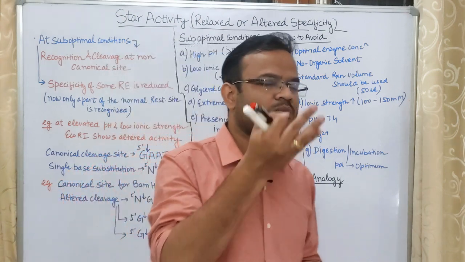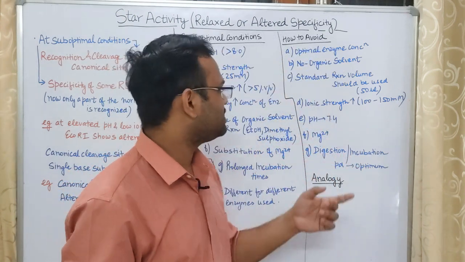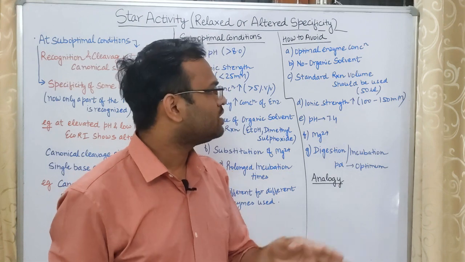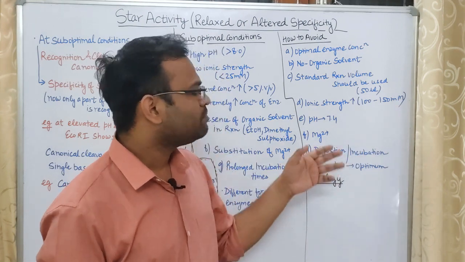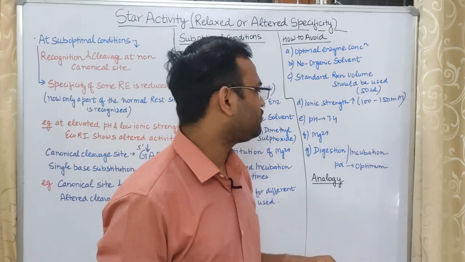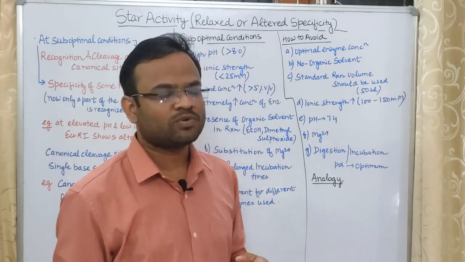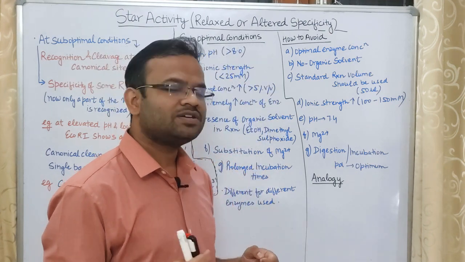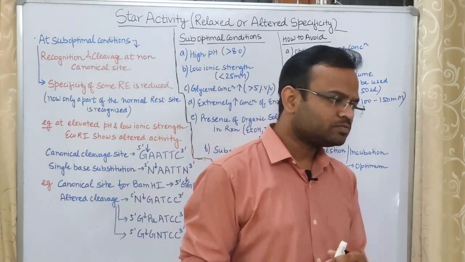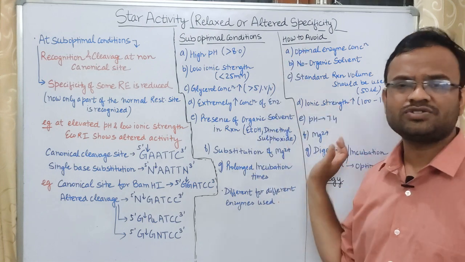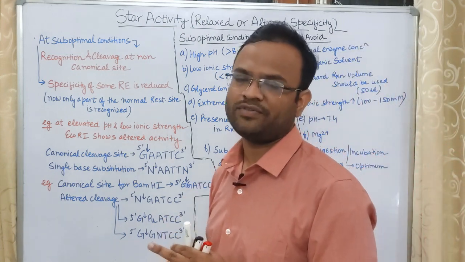The reaction volume should not be very high, it should not be very low. Ionic strength should be higher, that means it should be kept between 100 to 150 millimolar. pH should be kept at 7.4. Magnesium ions should be provided as cofactors, and the digestion or incubation time period should be kept optimal. Now, these are the conditions through which you can avoid the star activity.